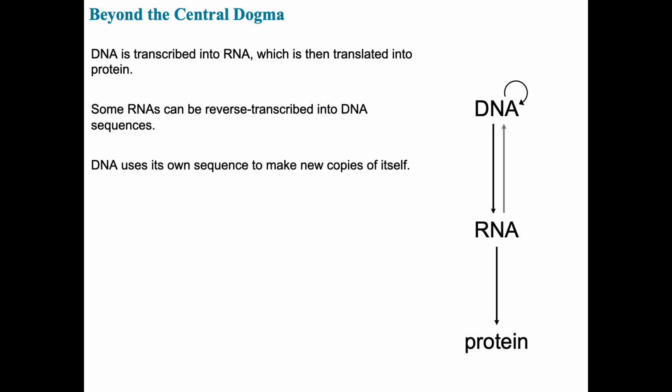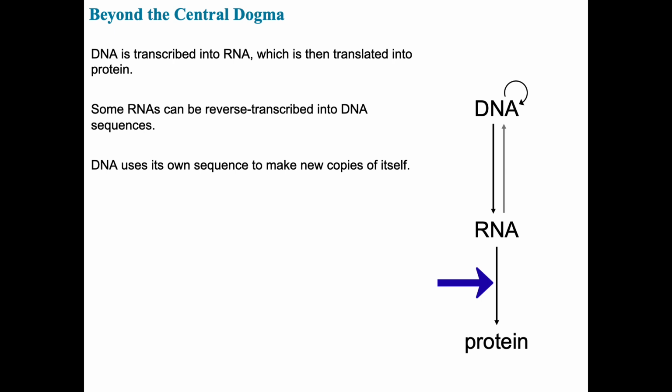In this short video, we'll discuss some common misconceptions that can arise from looking at classic depictions of the central dogma of molecular biology. So let's begin there with its most common depiction. In its most classic form, the central dogma shows DNA pointing to RNA, representing transcription, the process by which DNA is used as a template to produce RNA. Then, there's an arrow from RNA to protein, representing translation, where RNA is decoded to synthesize proteins.